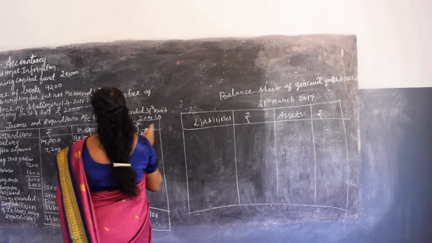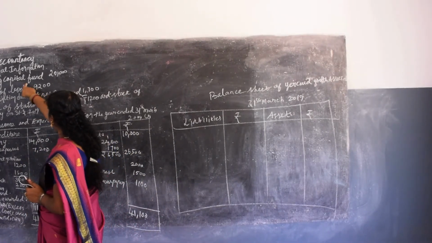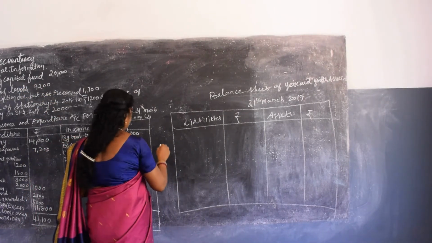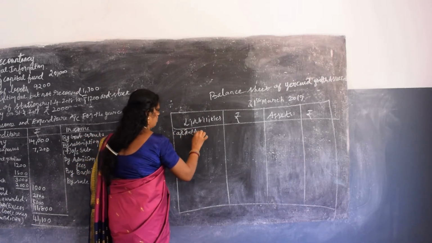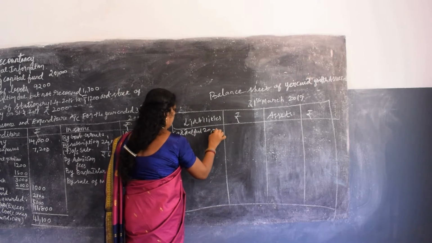You have to check the capital fund, whether the adjustment is in the additional information. Capital fund is here. So what is the capital fund? Capital fund is 20,000. Yes, am I right?